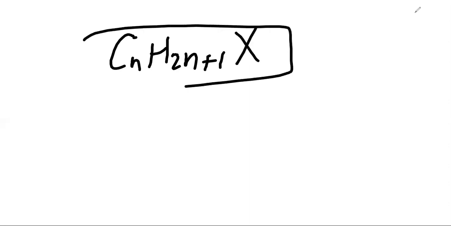Alkyl halides are the derivatives of alkanes, where the general formula is CnH2n+1X. This is the general formula of alkyl halide. There are three kinds of alkyl halides: primary, secondary, and tertiary.